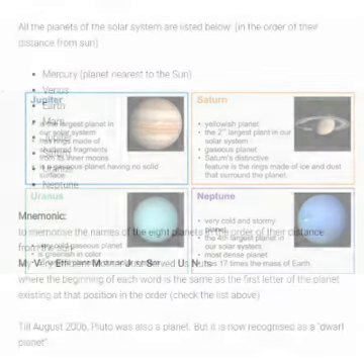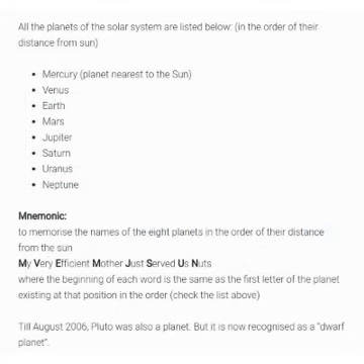Now here is the list of the planets in the order of their distance from the Sun in the solar system. You can see the list, and I have provided the mnemonic also to memorize the names of the 8 planets in the order of their distance from the Sun. That is, my very efficient mother just served us nine. Pluto was also a planet till August 2006, but now it is recognized as a dwarf planet.